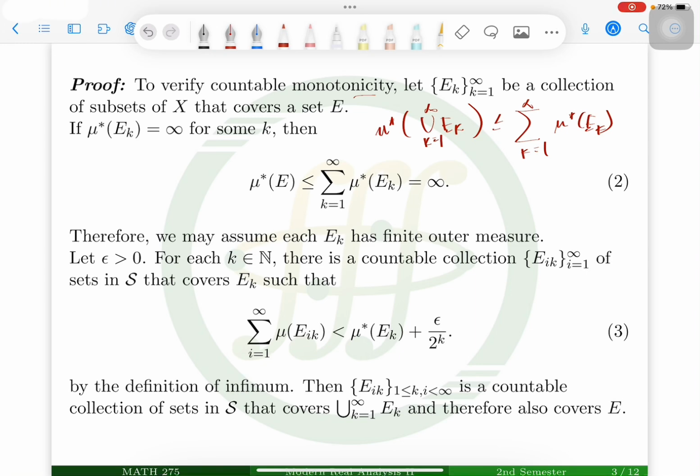These E sub ik are countable, because a countable union of countable sets is countable. Therefore, it also covers E. This means that E is a subset of the countable union of E sub k. The E sub ik, taken over all of them, form a countable collection that covers E.